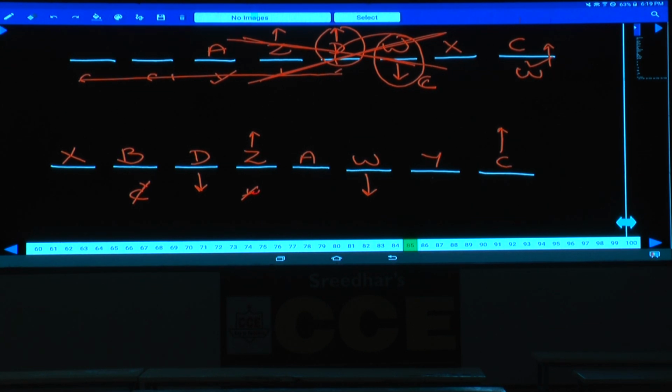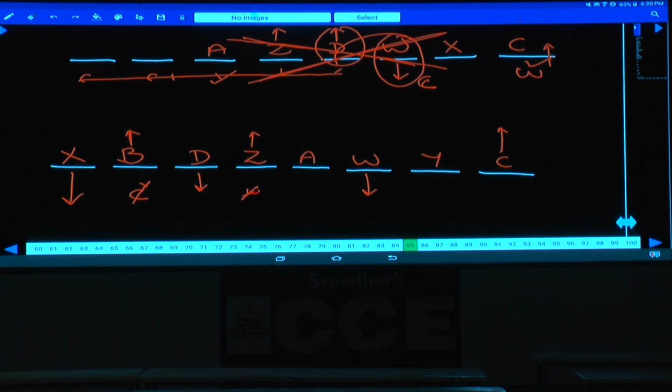Next one, persons seated at the extreme ends face opposite directions. C is towards north, X is towards south, opposite. Next, immediate neighbors of D face the same direction. Immediate neighbors of D are B and Z. Now these two persons are facing the same direction.